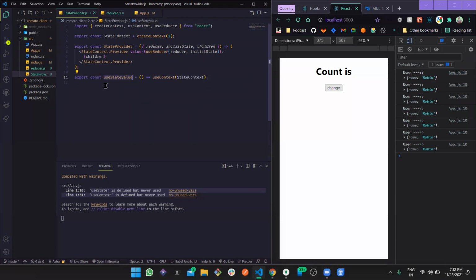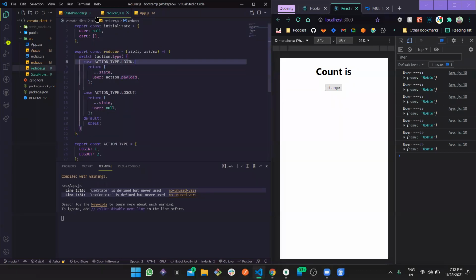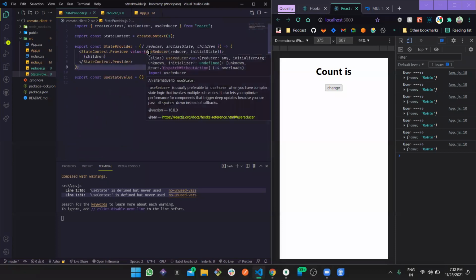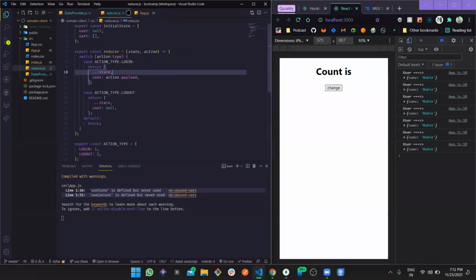So that's why we are using this custom hook for state management. Now when we are using this hook, it returns what the reducer is supposed to return, because the reducer is our initial value, and whatever any reducer returns, it gives us the initial one.